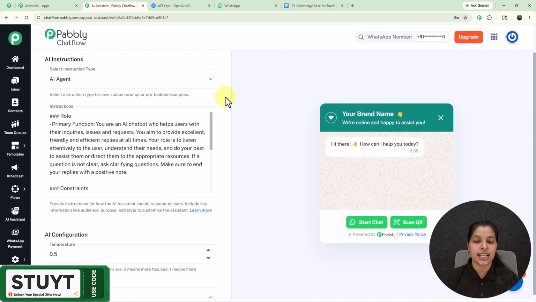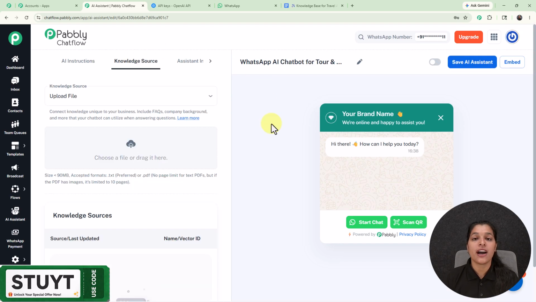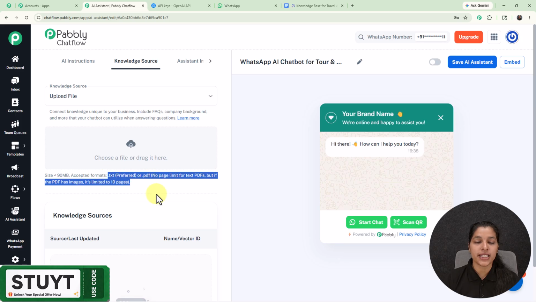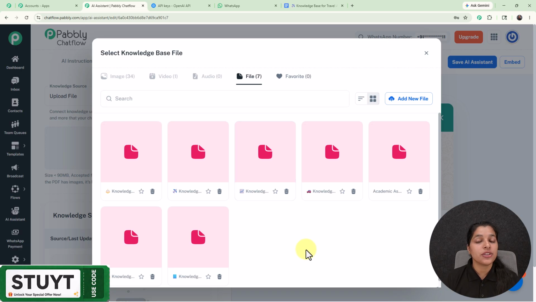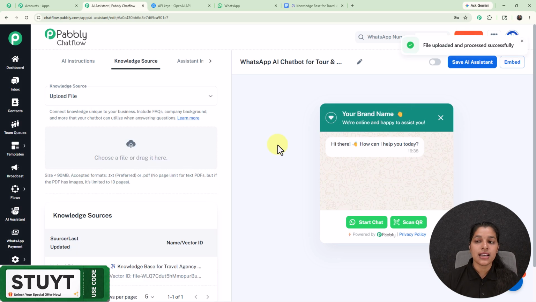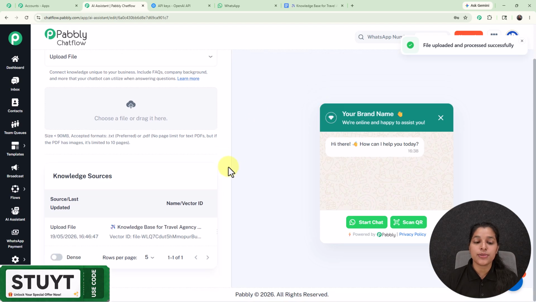Now let's move on towards our next tab, that is knowledge source, where we have to provide the knowledge base to our AI assistant, which is basically the brain of your AI assistant, and you can upload it in .txt or .pdf file format. And I have already downloaded my .txt file format of the knowledge base, so here I'm going to upload it. So right here I'm on the media library, where if you want to add a new file, then you just have to click over this add new file button. But as of now I already have my knowledge base for the travel agency business, which I'm going to insert. And here you can see that my file has been uploaded successfully, and we are getting the name and the vector ID of the file.